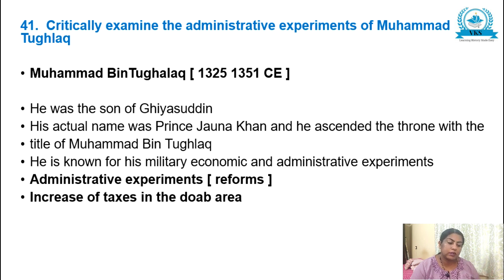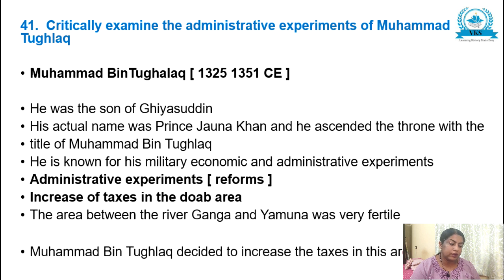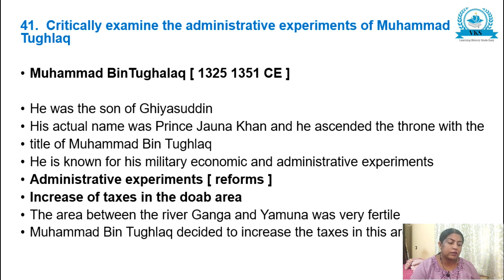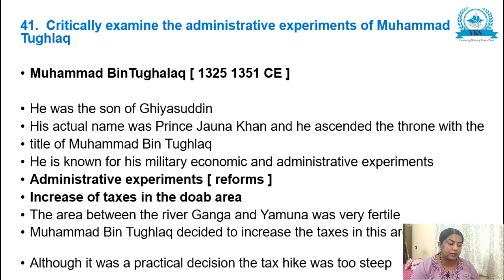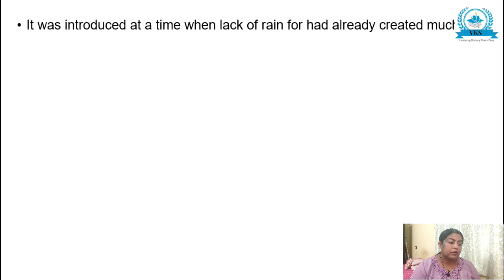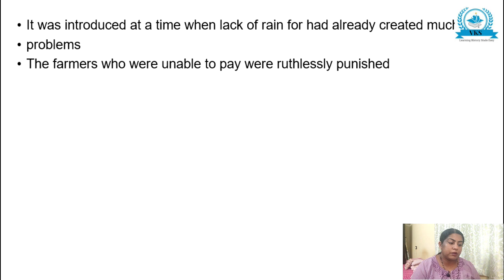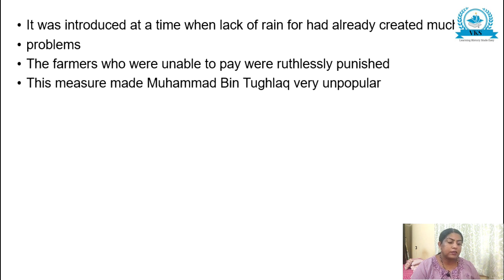The first one, increase of tax in the Doab area. The area between the river Ganga and Yamuna was very fertile, and Muhammad bin Tughlaq decided to increase the taxes in this area. Although it was a very practical decision, the tax hike was too steep, and it was introduced at a time when lack of rainfall had already created much problems. The farmers who were unable to pay were ruthlessly punished, and this measure made Muhammad bin Tughlaq very unpopular.